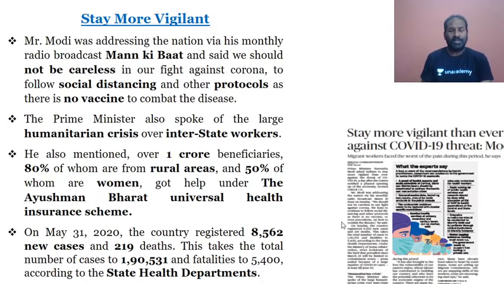And the news, what you have in today's newspaper is wherein it says that stay more vigilant than ever against COVID-19 threat. That is what our Prime Minister Narendra Modi has made a statement in the Mann Ki Baat saying that Indians have to be more vigilant than ever against the COVID-19 threat.